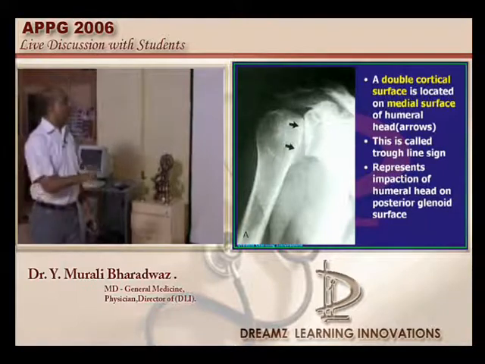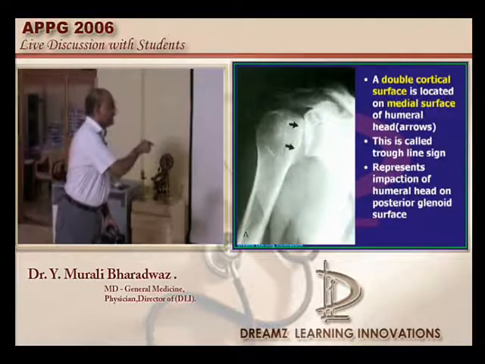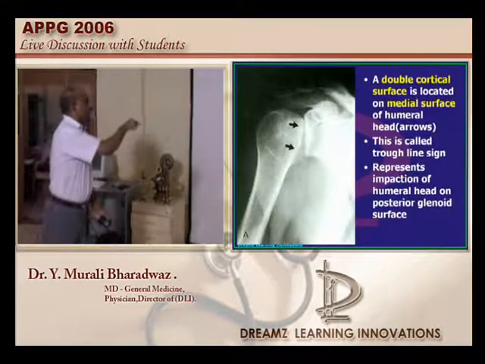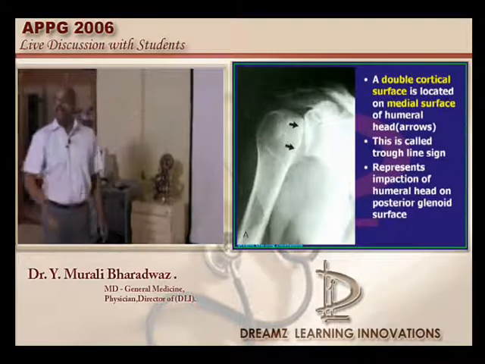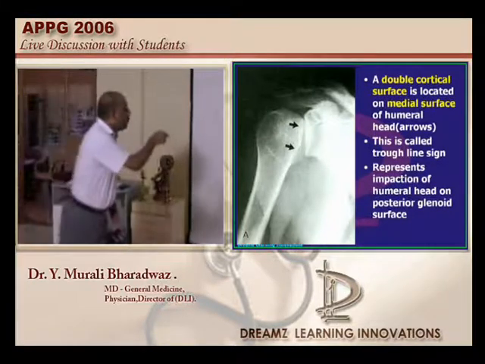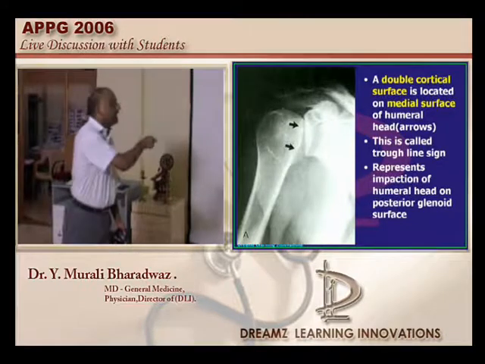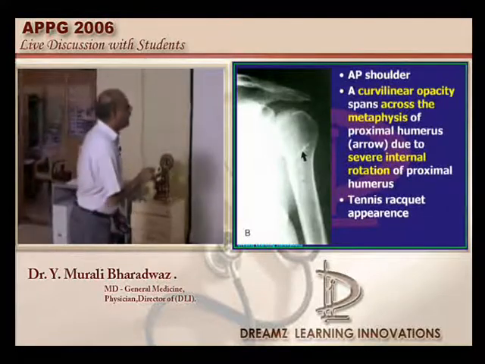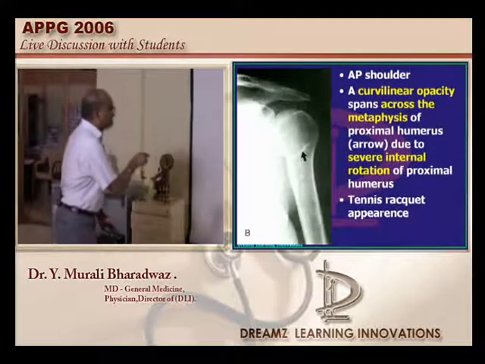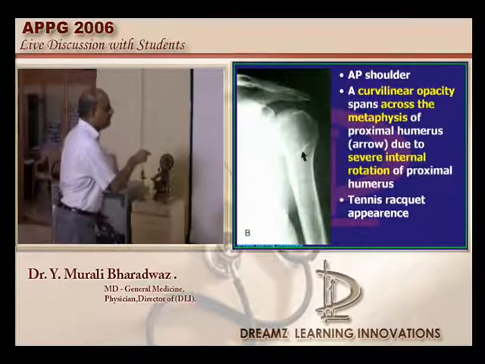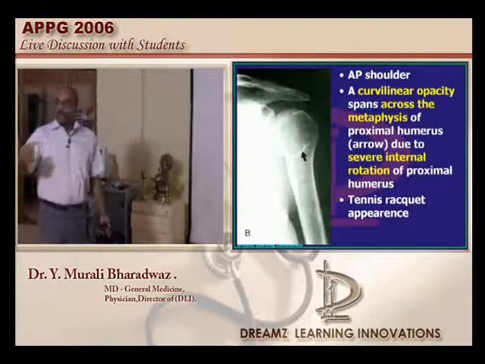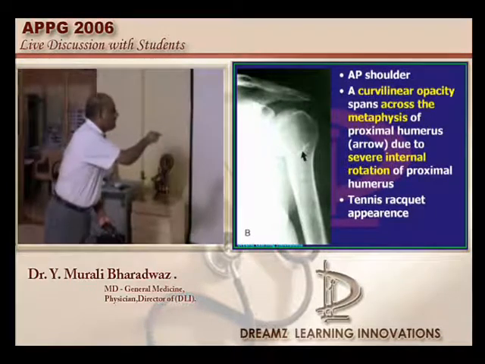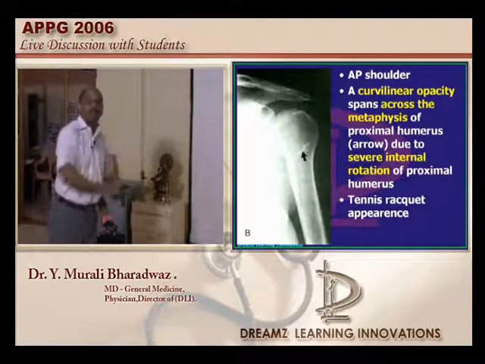Similarly, you can appreciate a double cortical surface along the medial surface of the humeral head. Generally these two cortical surfaces are not seen. So the appearance of this kind of two cortical signs is called the trough sign typically, which is seen in the case of the posterior dislocation of the shoulder joint. And a curvilinear opacity will be spanning across the metaphysis of the proximal humerus. It is because the proximal humerus goes into an internal rotation when there is a posterior dislocation, and because of this the curvilinear opacity across the metaphysis becomes very prominent.